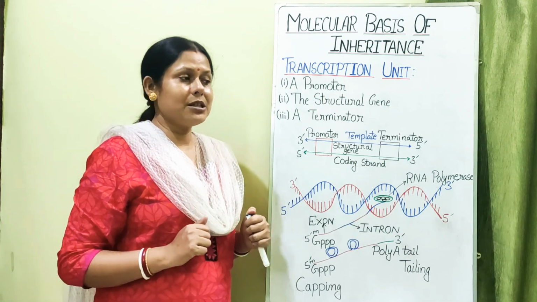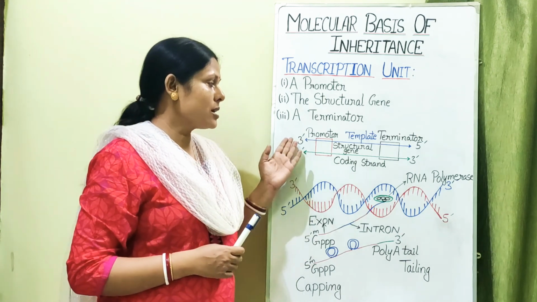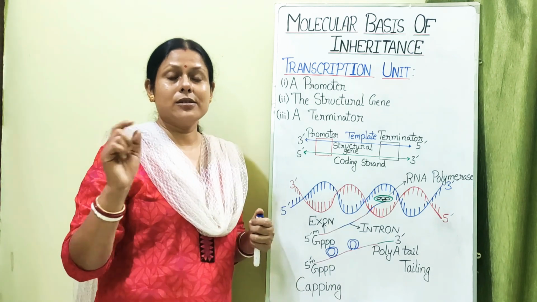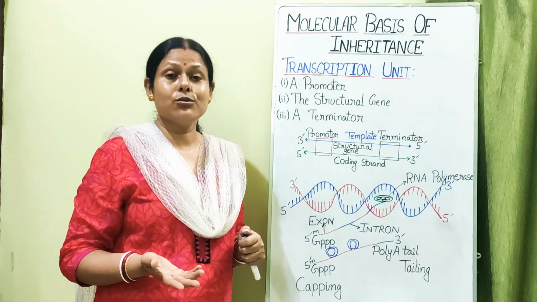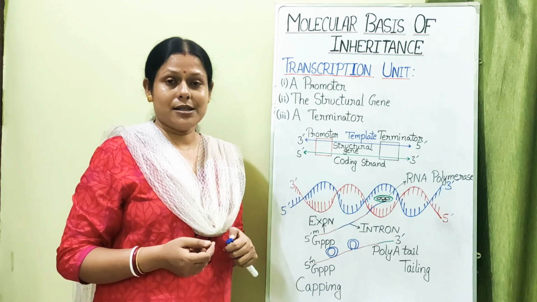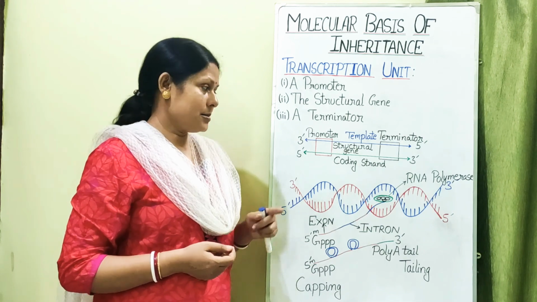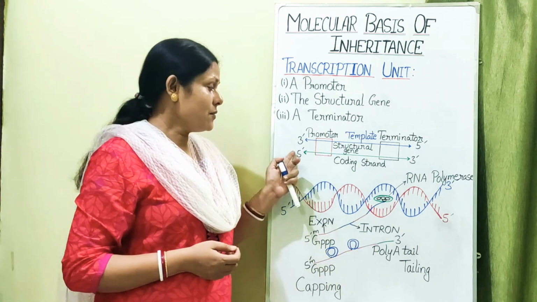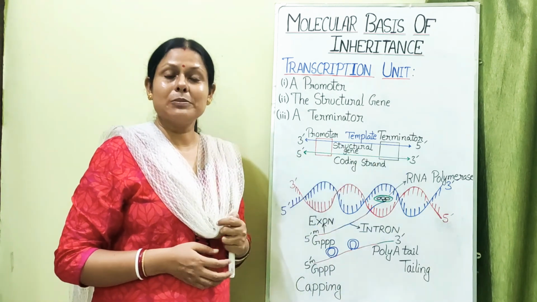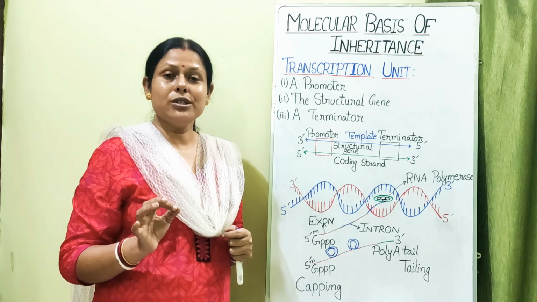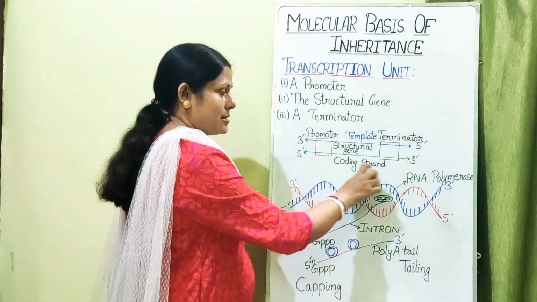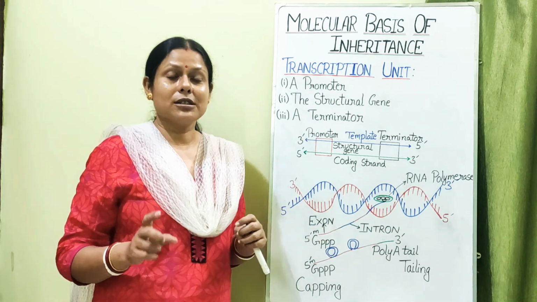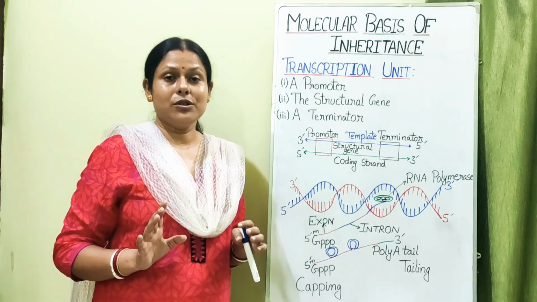So in the examination, if a question comes where you are given the base sequence of a template strand and you are asked to write down the mRNA sequence with respect to that template strand, then if the base sequence of the 5' to 3' direction is given to you, what you need to do is write the same thing present in the 5' to 3' strand, except that you replace thymine with uracil.